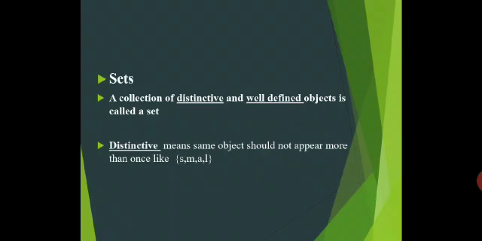Distinctive means the same object should not appear more than once. Like in the word small, there are 5 letters S M A L L. When we write it in a set form, you will not repeat L 2 times. You just write it 1 time.